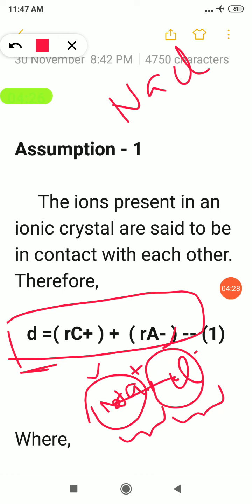That is, in an ionic crystal, when the cations and anions are touching each other, their internuclear distance will be equal to the sum of the ionic radii of the cation and anion. What will the internuclear distance be equal to? The value obtained by adding the radius of the cation and the radius of the anion is their internuclear distance. So this is the first formula used to calculate the ionic radii of either the cation or anion.